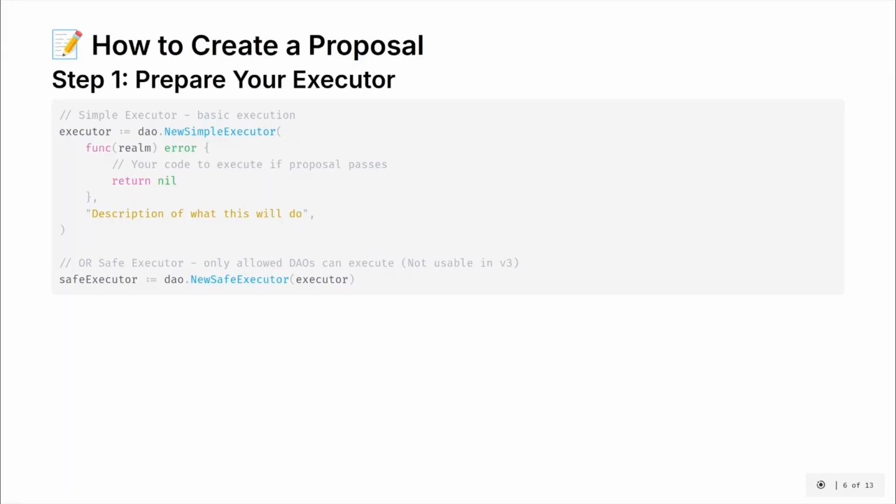Let's see how to create a proposal. So first you need to create what we call an executor. It is simply a function that will be executed by the GovDAO. You can see it as a callback, and you have a description of what the action does. And you have a safe executor, which only allowed DAOs can execute. It is a list that is defined in the proxy, but at the time it is not usable in v3, or at least I didn't find a way to do it.